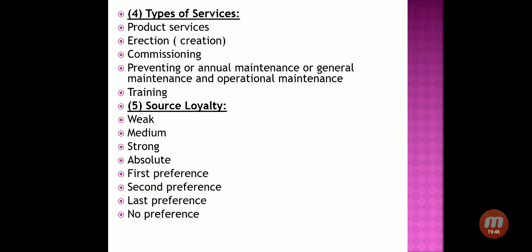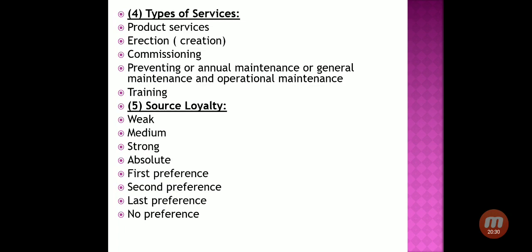MRF tires only. Then second, if MRF company is unable to deliver the product for some reason, the second preference is, say for example, CEAT tires. Then last preference, if MRF tire is not available and CEAT tire is not available, then what is the last preference? Which other company can you purchase the raw material from? And no preference means if these three companies are not able to provide the raw material to us, we will not rely on anyone else, because we don't believe the quality of many newcomer companies in the market, and they cannot commit to quality.